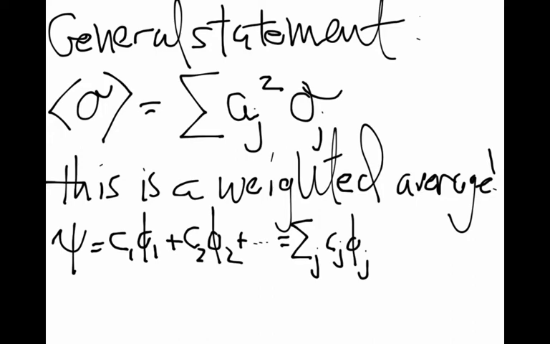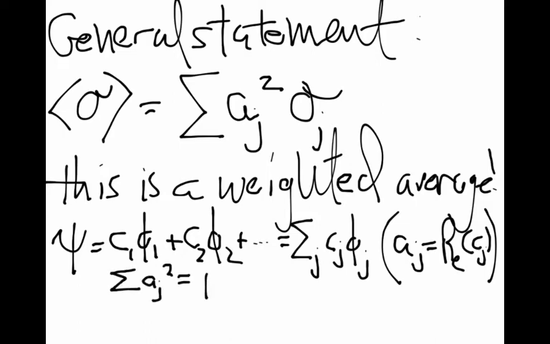So the sum over j of the coefficient C j times the basis function phi j, and also the amplitude A j is just the real part of that coefficient C j. Now the sum of those amplitudes A j squared is going to be 1. That's part of the normalization. We'll get into that more in a little bit, but that's always true, and that's essentially saying that the probability of measuring some value when you go to make a measurement is 1.